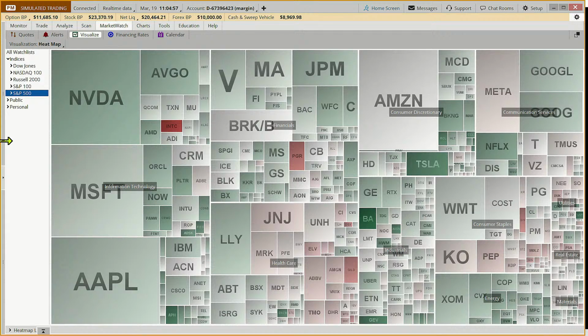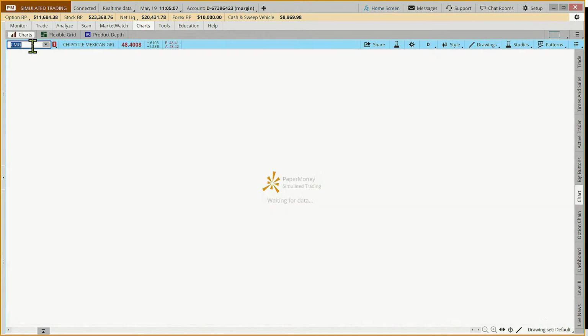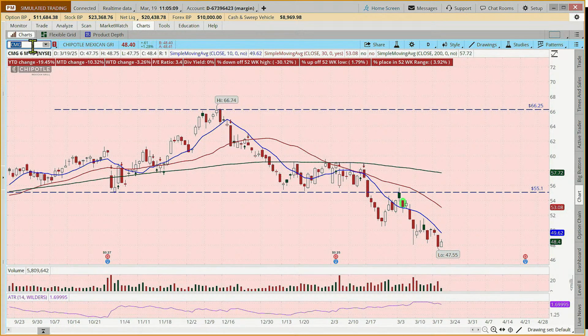So, BJ is saying, show me a double bottom. And yesterday we talked about double tops and triple tops and head and shoulders patterns, which we saw on CMG, for example, this kind of head and shoulders type pattern. And then it did break down to the downside. So we had that kind of confirmation.